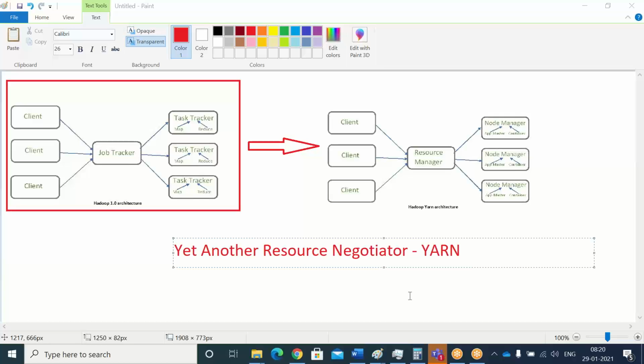Some more topics are pending, and I will cover those also. The MapReduce part is pending: how a MapReduce program is going to be. I'm not going to write any program here. I will just show how it is executed. What is the driver, what is the mapper, what is the reducer, what is shuffle and sort, what is a combiner, what is a partitioner. All of that I will show with an example.